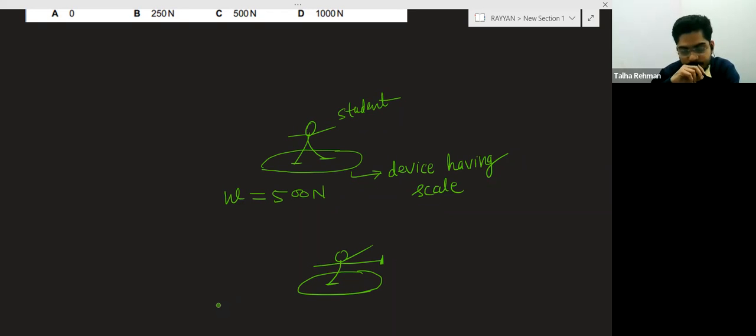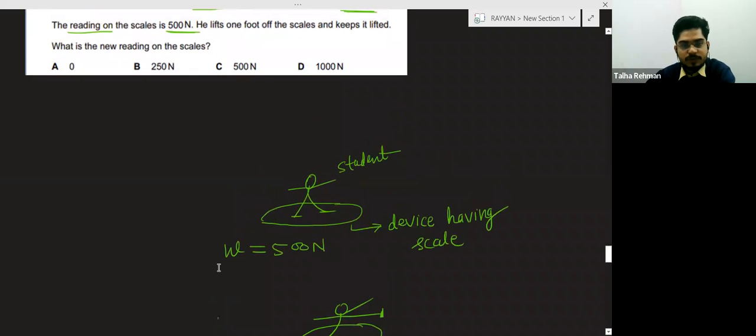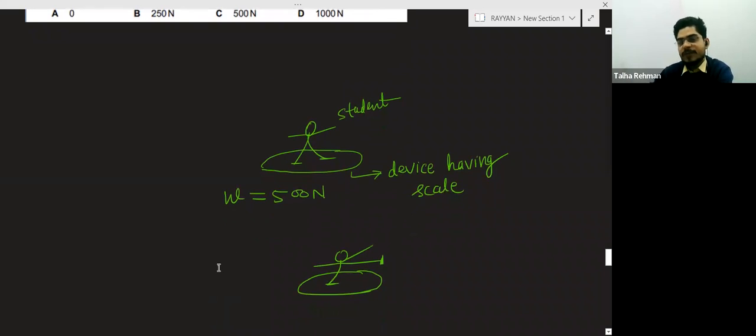So we have to tell whether this time the weight will be the same or not. What is weight basically? Weight is the mass of the boy into the gravitational field, or you can say weight is the gravitational force acting on the boy. Will the gravitational force acting on the boy change when he lifts his foot?